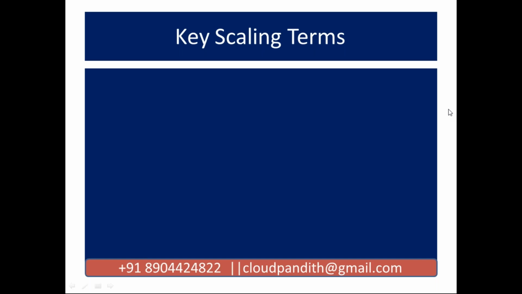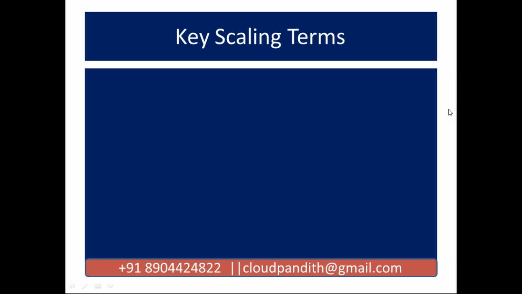Suddenly at 6 o'clock, the number of requests keeps on reducing from 2000, coming back to 1500. So now I need to remove 5 servers. Okay, so this is how you are going to save the cost. This is how you are going to save the cost, friends. Instead of maintaining a fixed number of servers, you are going to increase or decrease the servers based on the requirement, based on the demand, on demand.